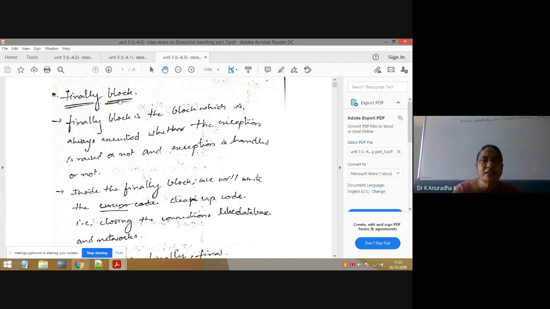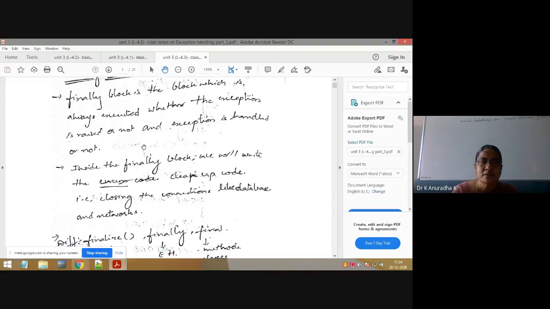Now we will see the finally block in depth. The finally block is the block which is always executed, whether the exception is raised or not and whether the exception is handled or not. So this is the first important point to remember for the finally block: it is always executed, whether the exception is raised or not and handled or not. We will see this in the programs.